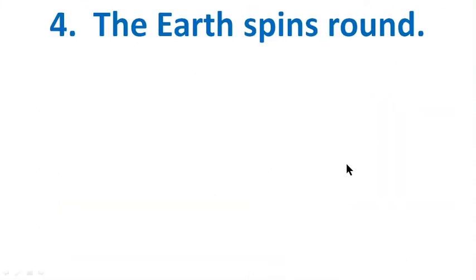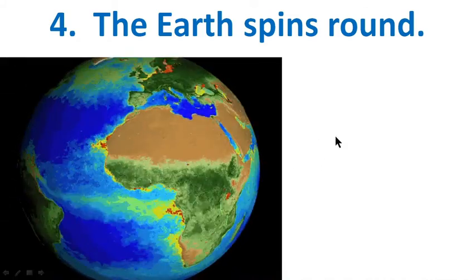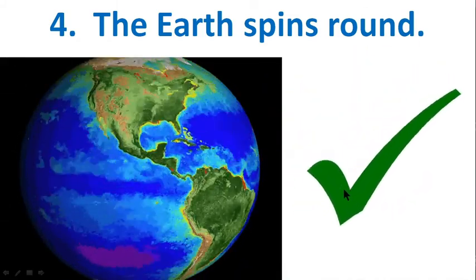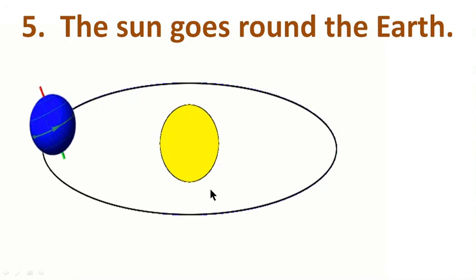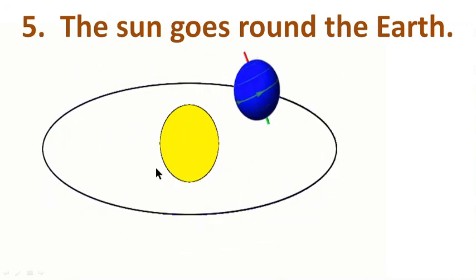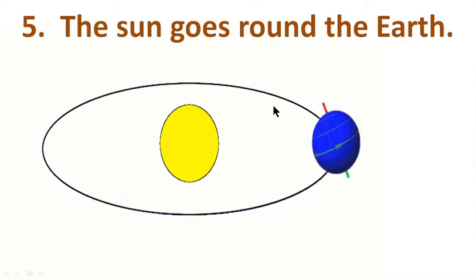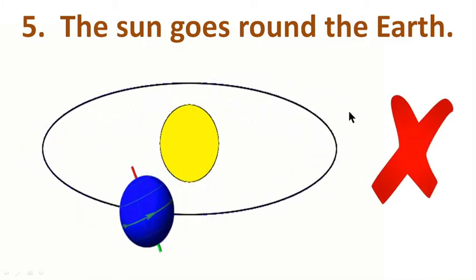The earth spins round. Yes, the earth spins round. The sun goes round the earth. No, it's wrong. The earth goes round the sun. This sentence is not correct.